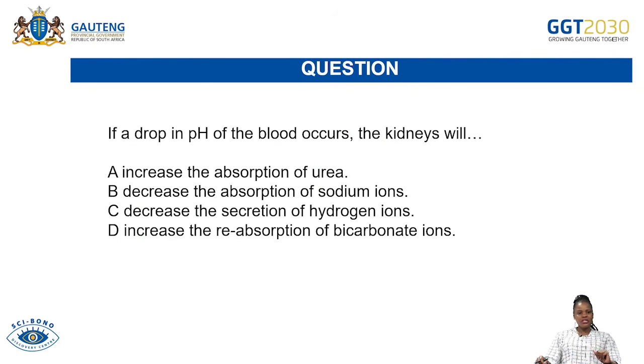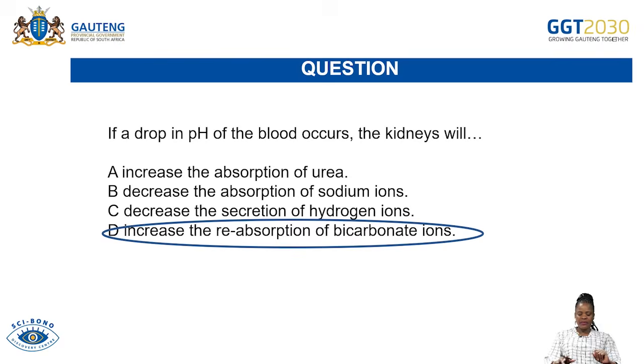Only one multiple choice question under homeostasis. If a drop in pH of the blood occurs, the kidney will A, increase the absorption of urine, or B, decrease the absorption of sodium ions, or C, decrease the secretion of hydrogen ions, or D, increase the reabsorption of bicarbonate ions. So the answer then is very simple. That is D. The kidneys will increase the reabsorption of bicarbonate ions.